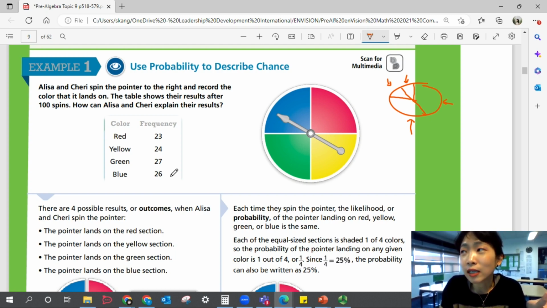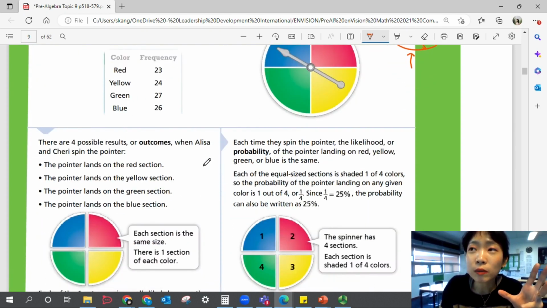Our world is like that. That's why it's unpredictable, but we do see that it has a pattern. The numbers are actually pretty close to each other, right? It's not perfectly the same, but they're close to the probability. So probability does have an effect, okay? That's why we're learning it.